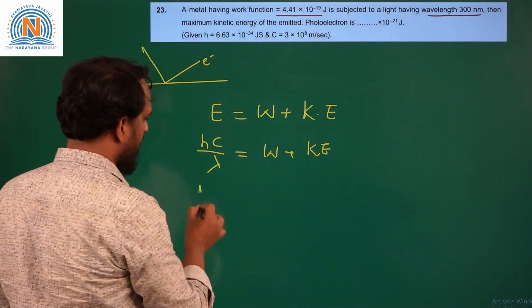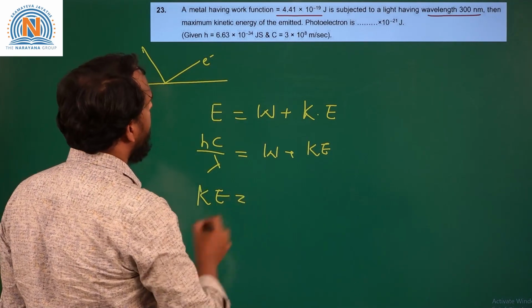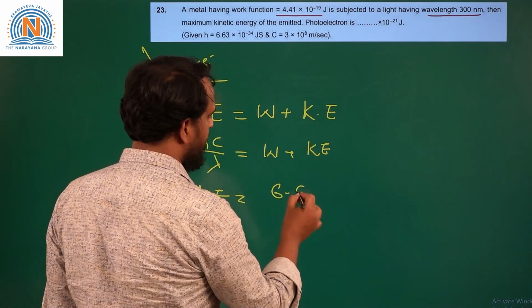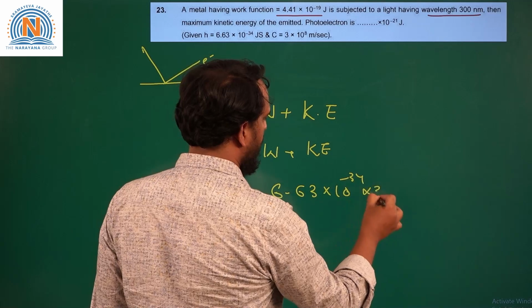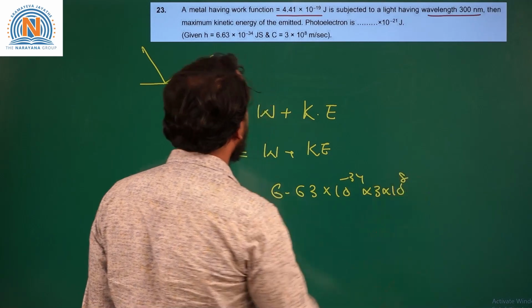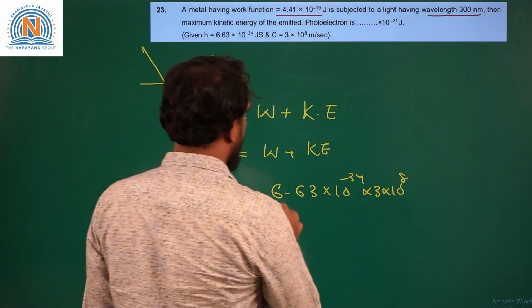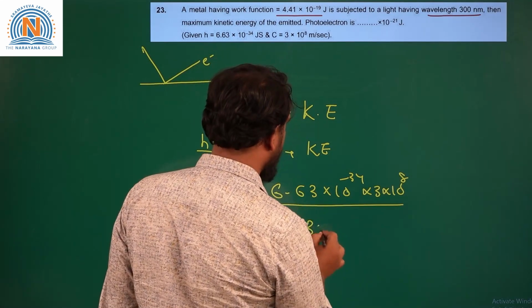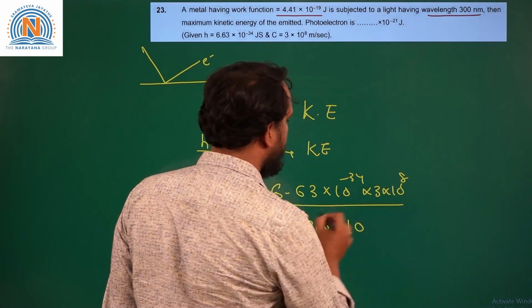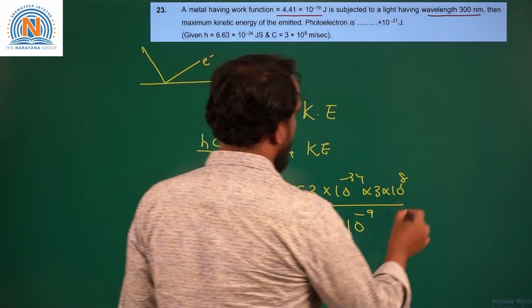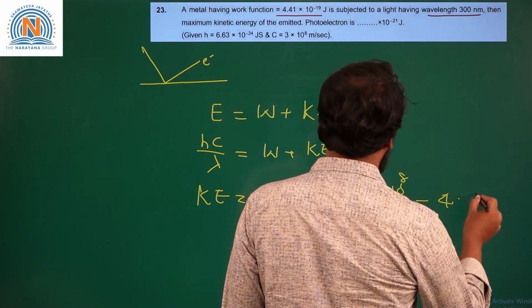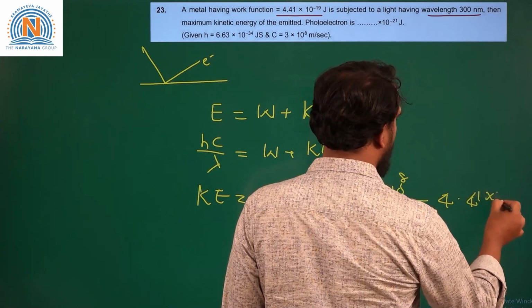So kinetic energy becomes, h value is given as 6.63 into 10 power minus 34 into 3 into 10 power 8, divided by 300 into 10 power minus 9, minus 4.41 into 10 power minus 19.